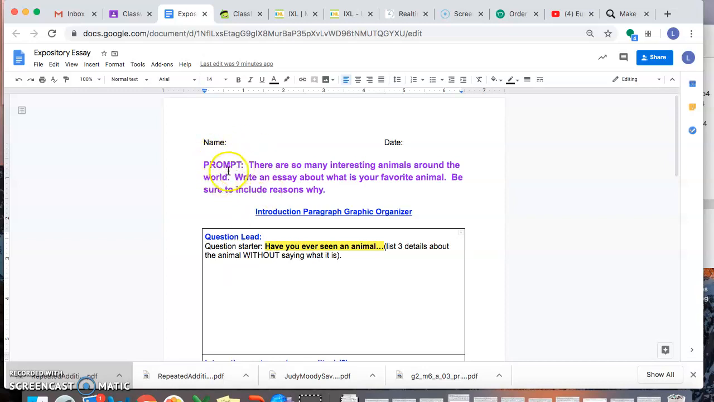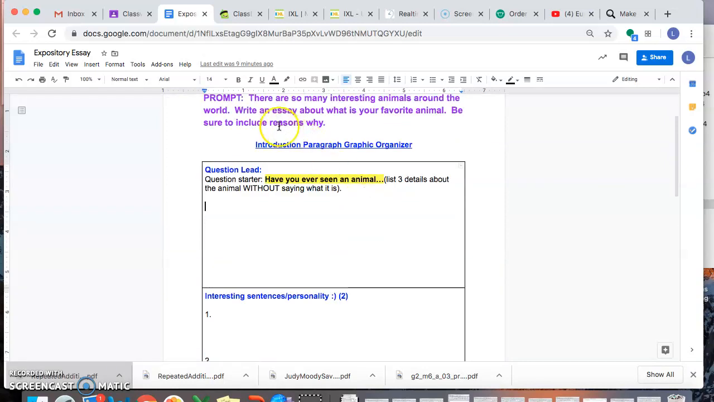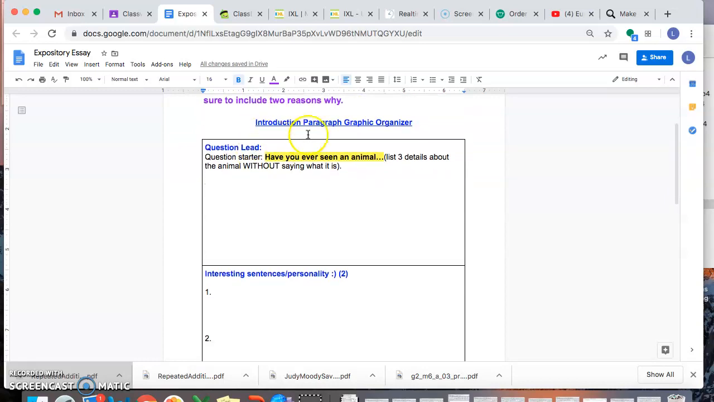So, prompt, here we go. There are so many interesting animals around the world. Write an essay about what is your favorite animal. Be sure to include reasons why, okay? So, now, remember that we should have, let me type that in, 2 reasons why. Those are going to be your focus, your 2 body paragraphs, okay? So now we're going to come to our introduction organizer.